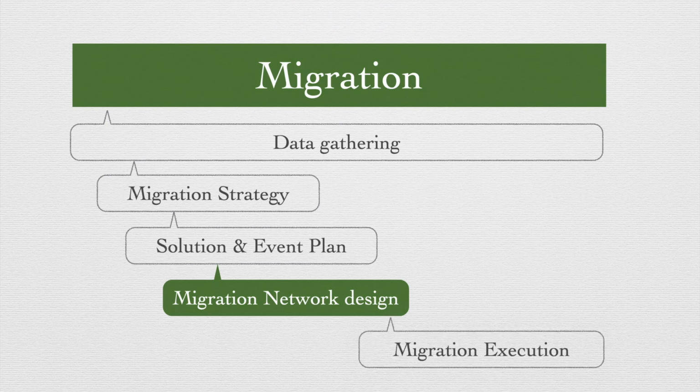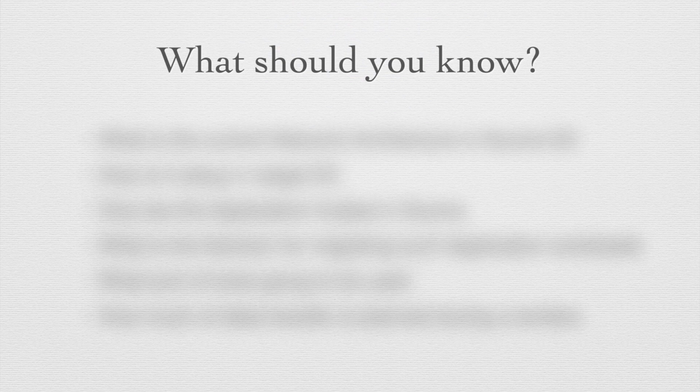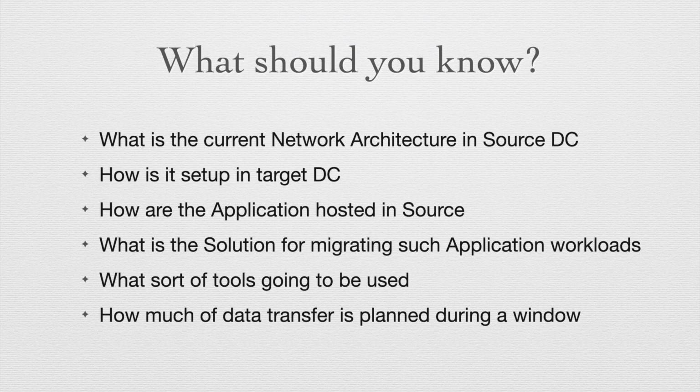Let's focus on where our interest is, which is the network part of it. There are some important considerations for creating a network architecture for migration requirements. You basically need some level of understanding about the current network architecture in the source data center and how it is set up in the target data center. Like, is it a similar architecture or is it totally different from the source? Assess the impact for the application and create a network solution accordingly.